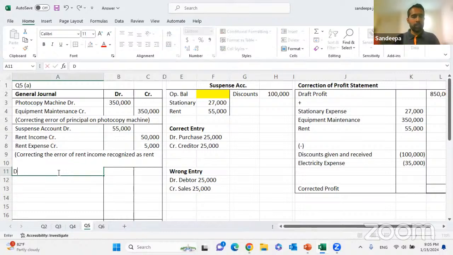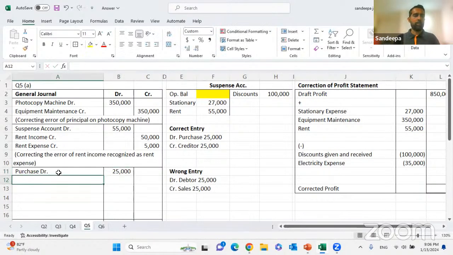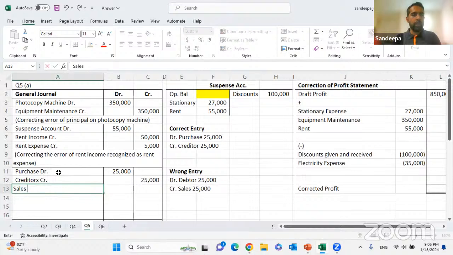We'll first pass the correct entry. Purchases debit 25,000. Creditors credit 25,000. Then we have to remove this wrong entry by reversing it. Sales will be debited 25,000.